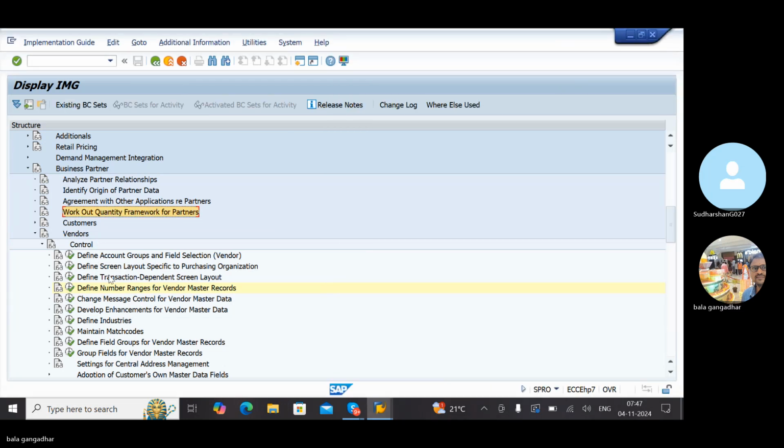Go to define screen layout. Execute. Define screen layout for purchasing organization. Execute.